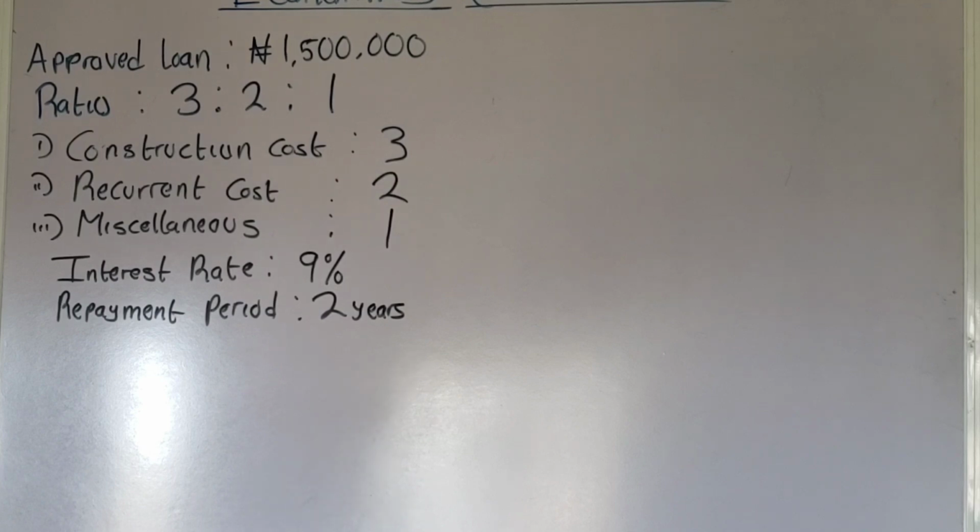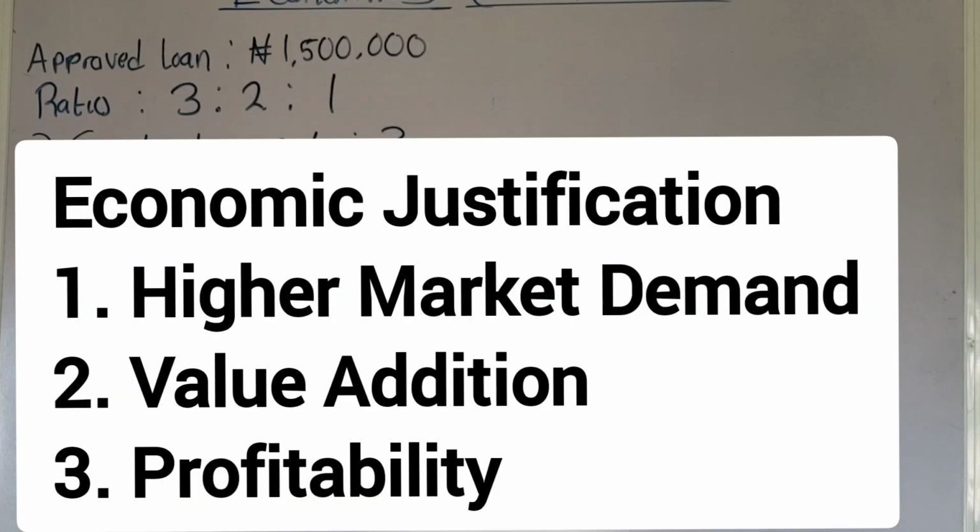For example, you can say because of the market value, there is high demand for catfish, because of its protein, and also you can talk about value addition in catfish. Those are the economic justification, the importance, the benefit of that project to the economy.